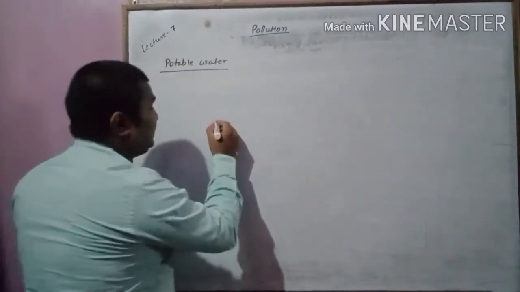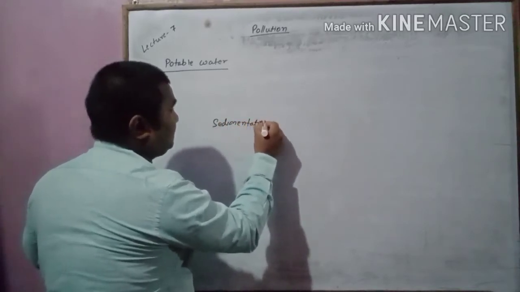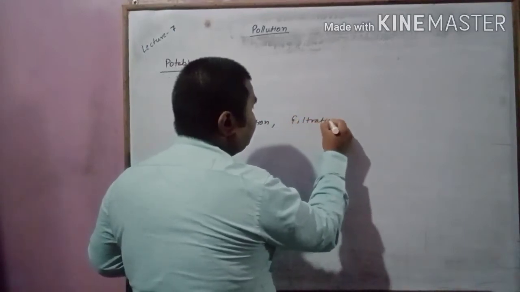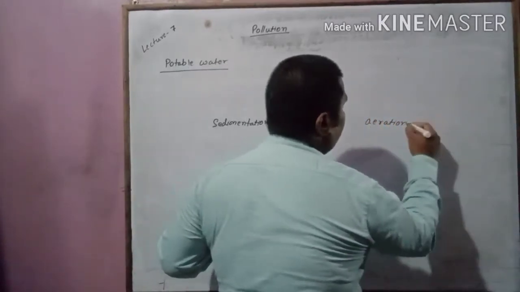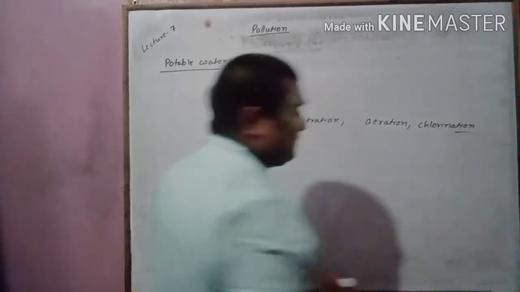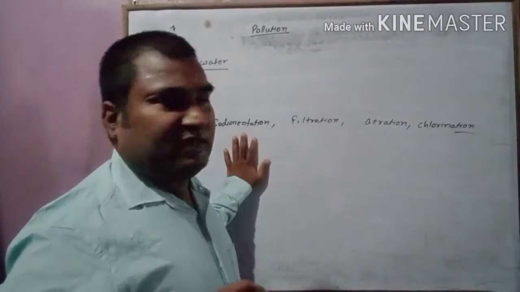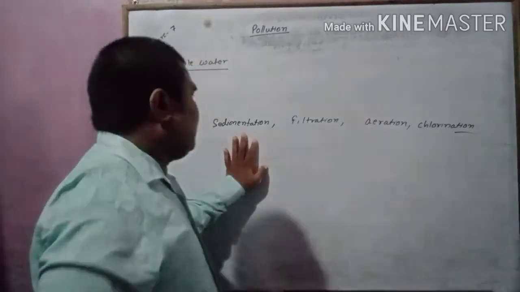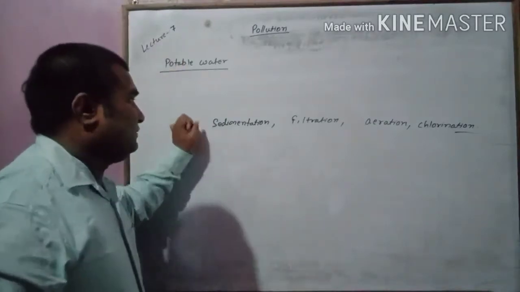First is sedimentation. Second step is filtration. Third step is aeration, and fourth step is chlorination. I am giving you a rough idea. It's not all; still many steps are there. Maybe if we get time, I will discuss the sewage treatment plant separately. But to make you understand a little bit, first see this very carefully.